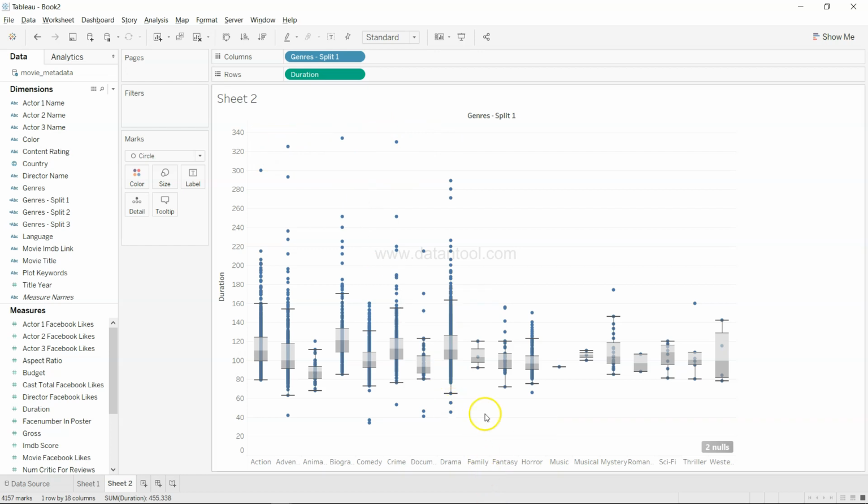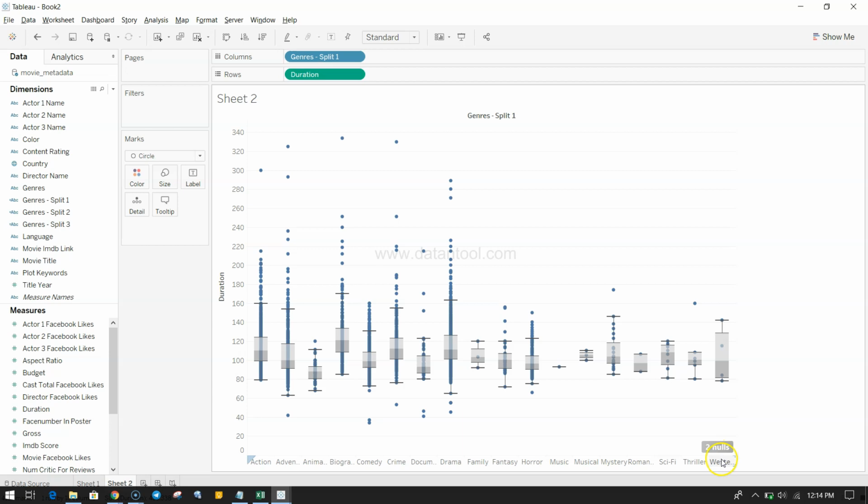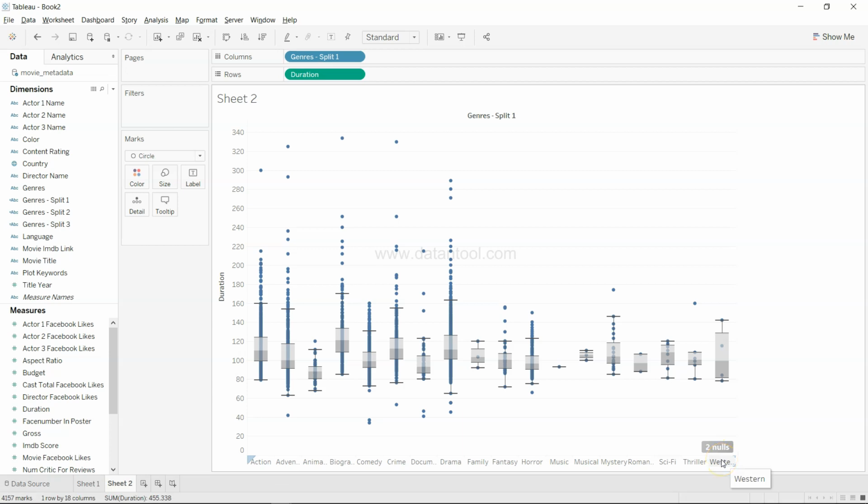And most consistent is the family movie genre. If you can see, there are almost no outliers, followed by musical genre movies and sci-fi movies, which is a little surprising, but that's what the data is revealing. And the same is the case for Western and animation, which are pretty consistent in nature. So this will help you understand where there is a lot of variation in the data, and what outliers are present, right?